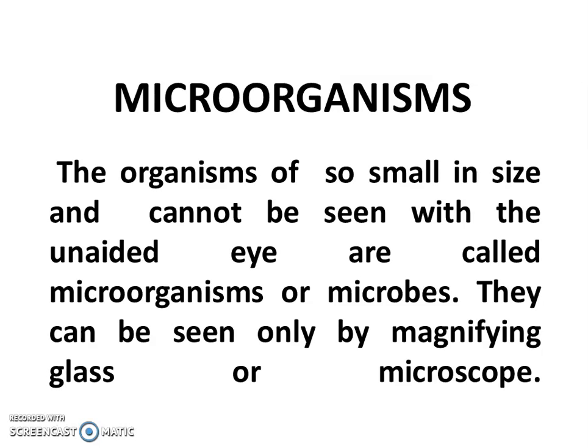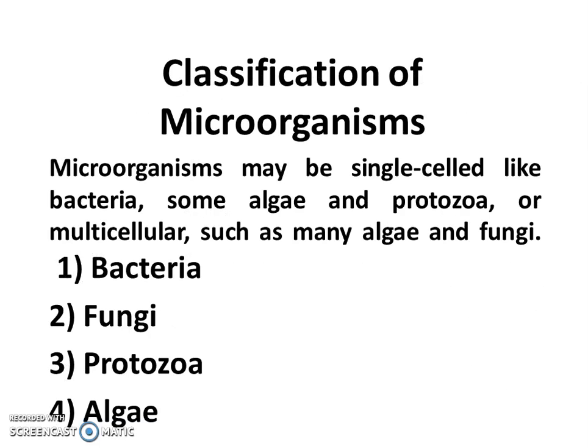Organisms so small in size that they cannot be seen with the unaided eye are called microorganisms or microbes. They can be seen only with a magnifying glass or microscope. Actually, the size of a microorganism is very small, so one cannot see it with the naked eye. So we have to use optical instruments like magnifying glasses or microscopes.